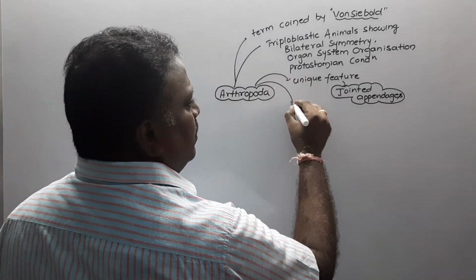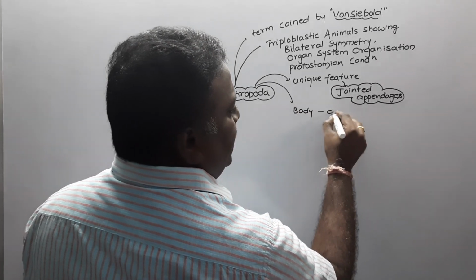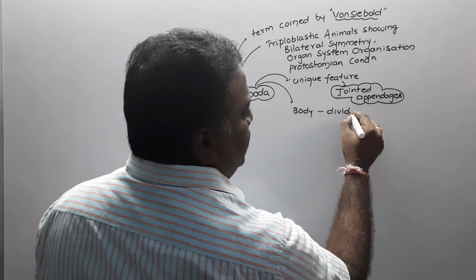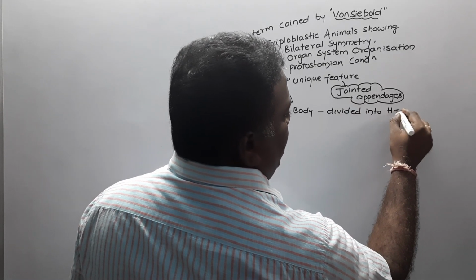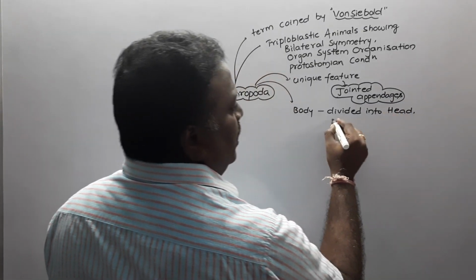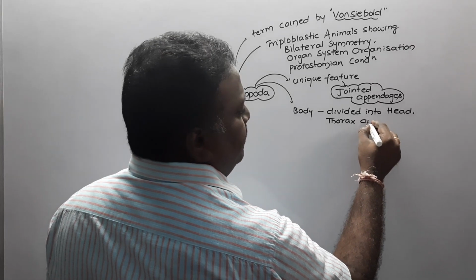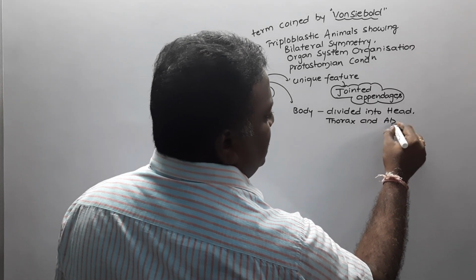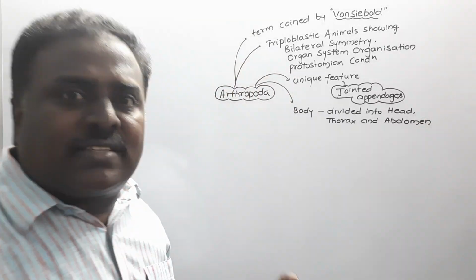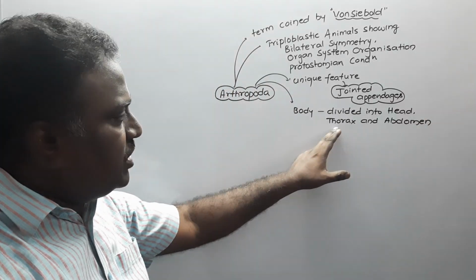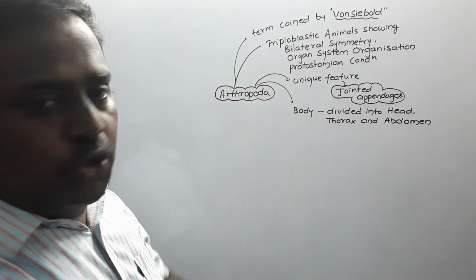And do you know one thing? The arthropod's body is divided into three parts. What are the three regions? It is divided into head, thorax and abdomen. So the body of arthropods is divided into head, thorax and abdomen. These are the three functional regions of the body of arthropods.